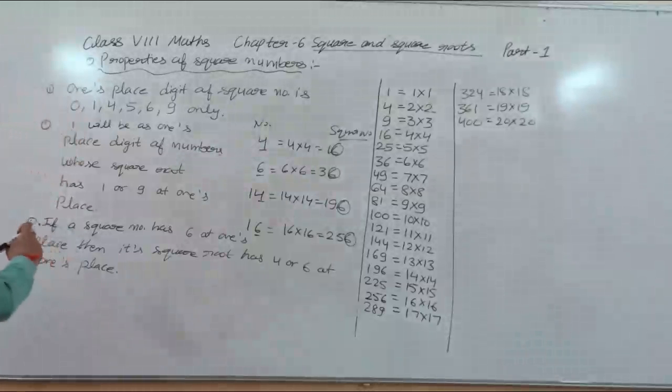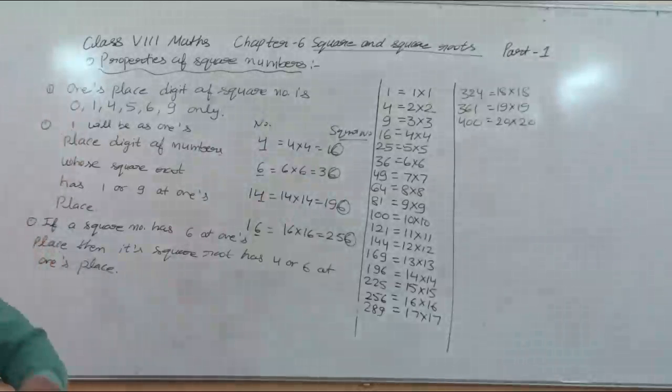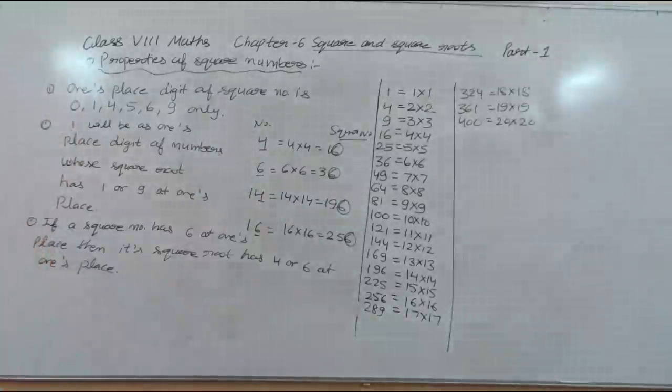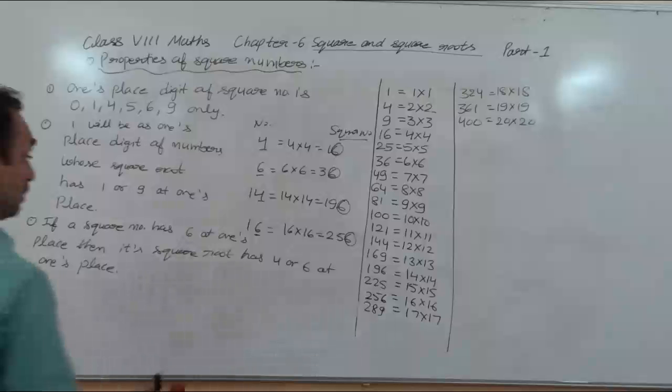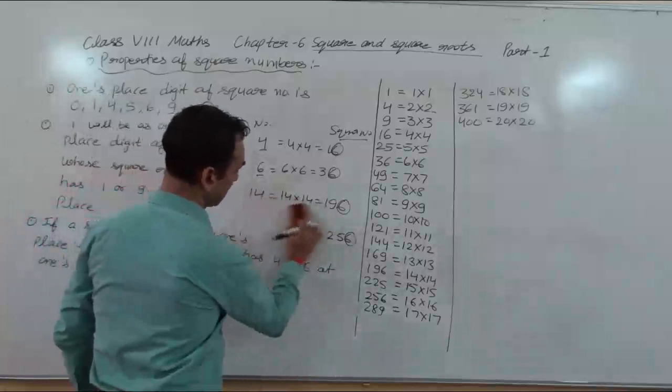So this was the third property. Now we will understand the next properties.